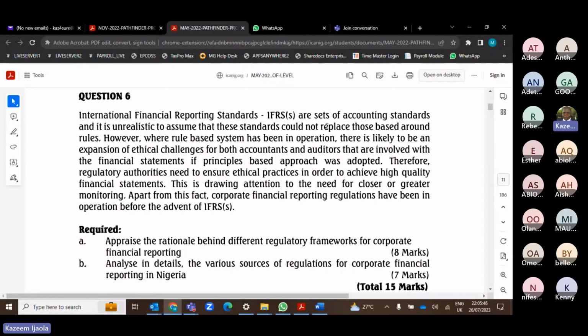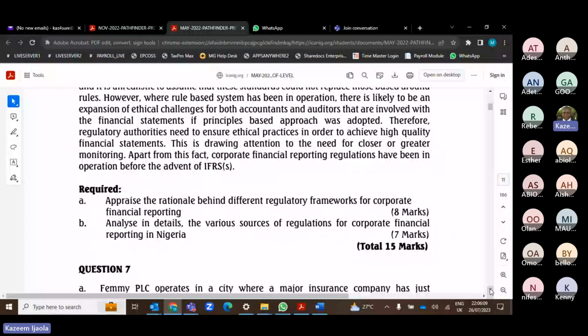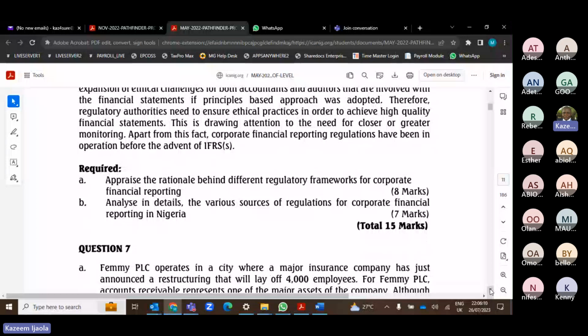Therefore, regulatory authorities need to ensure ethical practice in order to achieve high quality client assessment. This is drawing attention to the need for closer monitoring. Apart from this, corporate financial reporting regulations have been in operation before the advent of IFRS. So A requires: appraise the rationale behind the regulatory framework for corporate reporting.